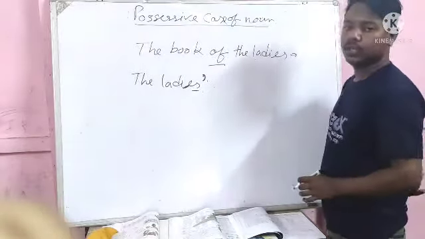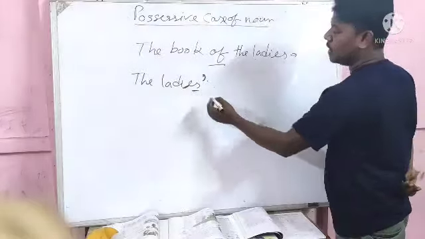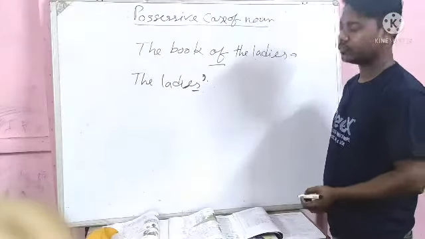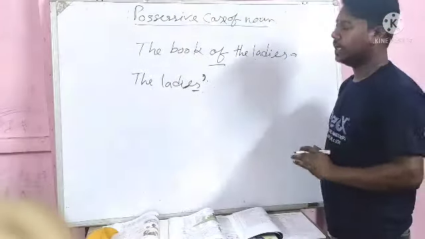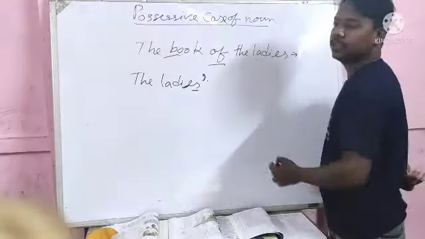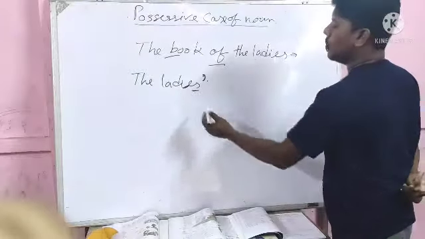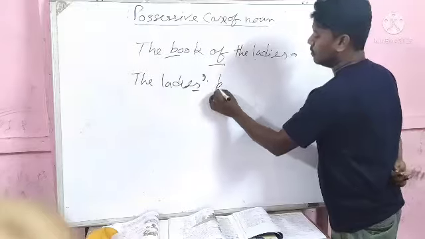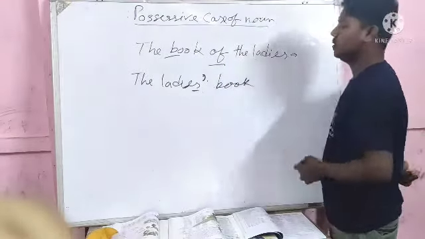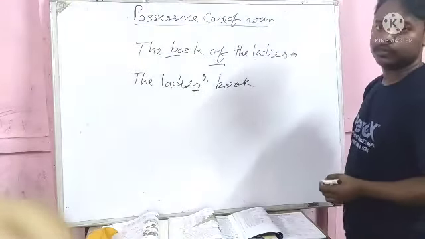But here we don't need s. Why? Because at the last we get s. So the apostrophe is enough. After that we write the thing that belongs to this particular owner. It will be the ladies' book.